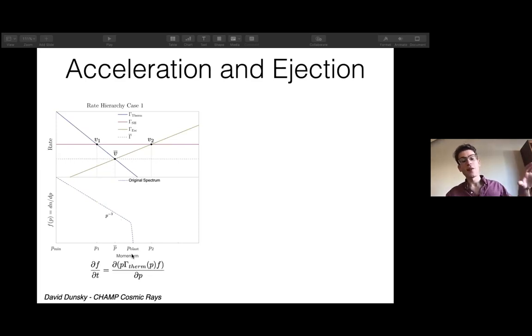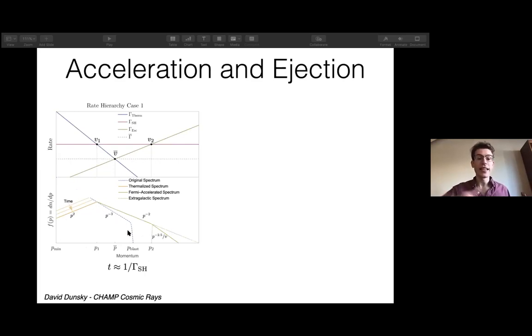What happens next is that thermalization eats away at the slower moving champs. Remember, the slower champs are thermalized first. You can show from this evolution that the momentum drops as p squared. So after a time of roughly 1 over the shock rate, the spectrum is shown by this orange and this blue, and it's peaked at P1. These champs are moving faster than the shock itself, and they can be Fermi accelerated to this nice cosmic ray p to the minus 2 Fermi accelerated spectrum, shown by this green here.